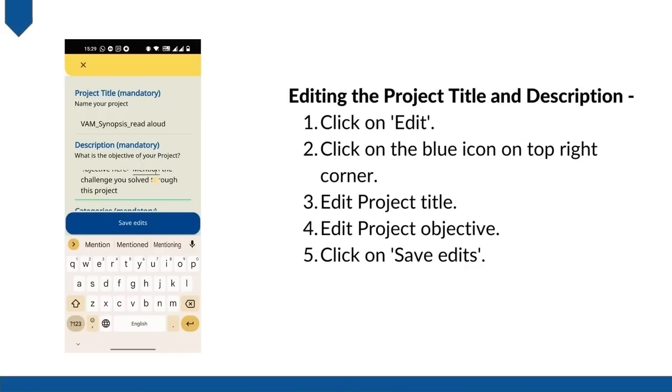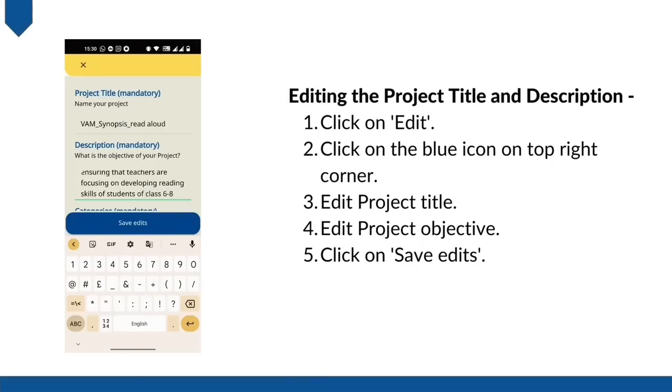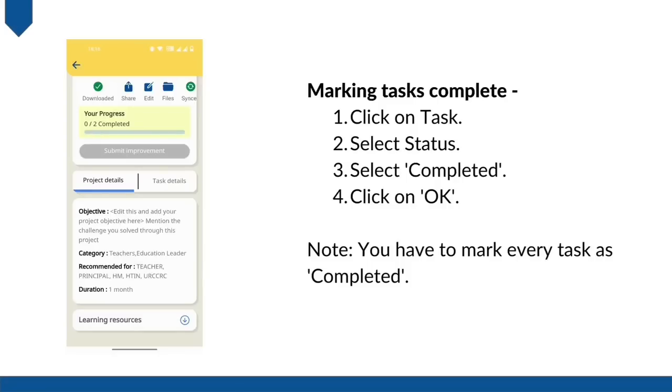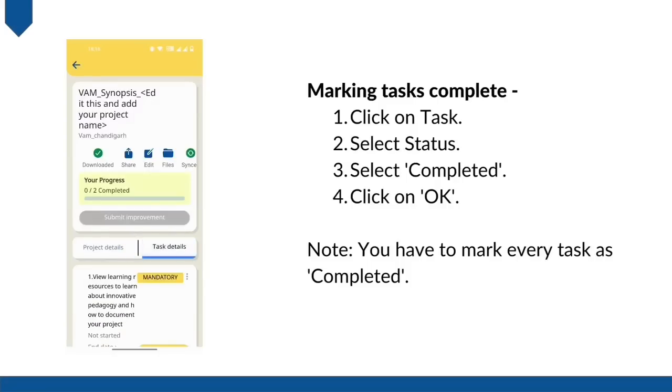Read aloud. Here you are required to edit the text and add the challenge you solved through this innovation project. Continuing with the same example, I will put the objective of the read aloud activity here. Click on save edit to see the changes you made to the project title and objective. Click on task details to access the tasks.